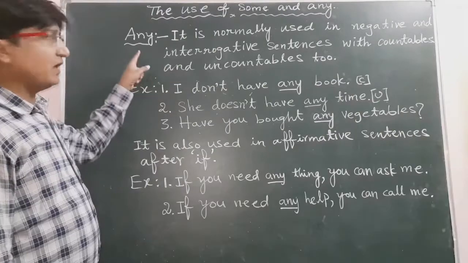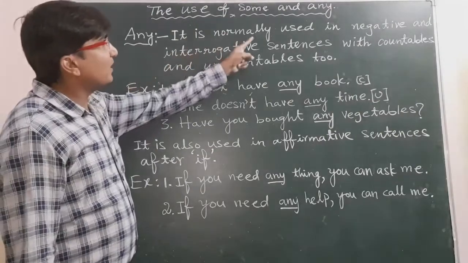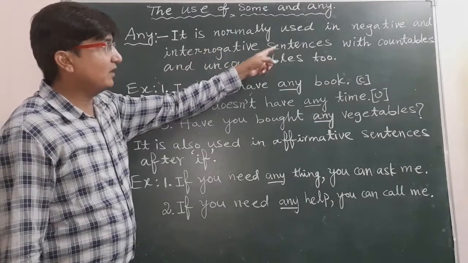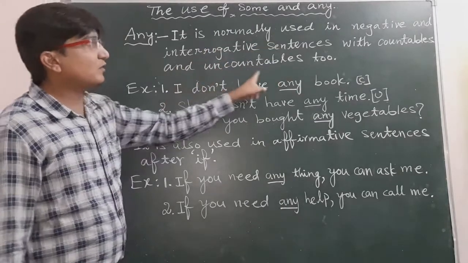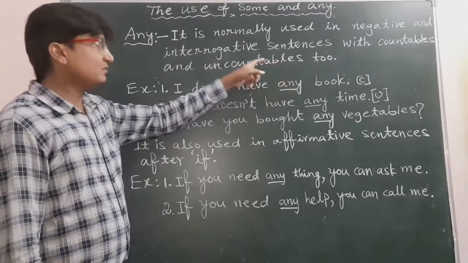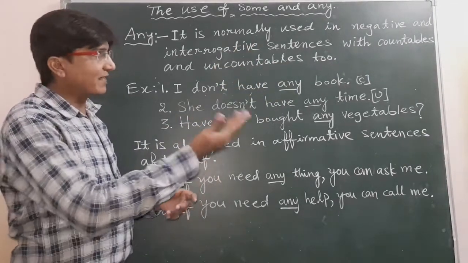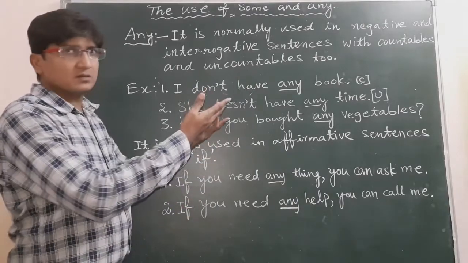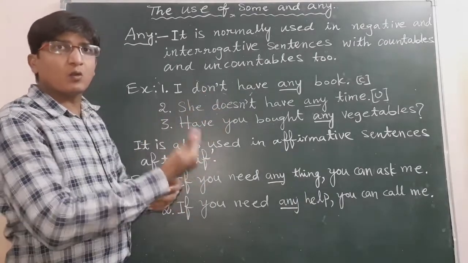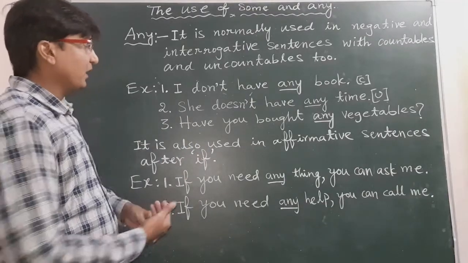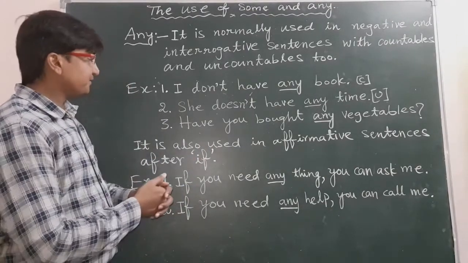Now the use of any. It is normally used in negative and interrogative sentences with countables and uncountables too. Interrogative means used for asking questions. Negative means sentences in which we have not or no. Such sentences are negative sentences. Now look at the examples here.